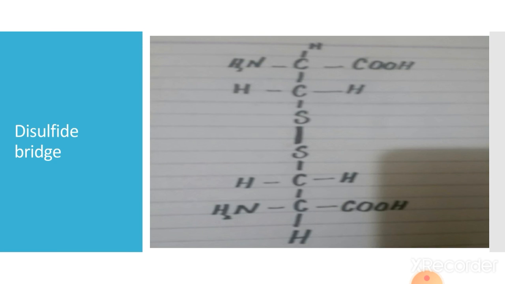Disulfide bridges look somewhat like this. Focus on the major carbon. The first carbon you can see is the alpha carbon atom, and over here we have two functional groups, the COOH group and the NH2 group, and at the top it has hydrogen. In the R group over here we have written CH2S. So a hydrogen of the CH3 group is replaced with sulfur. Sulfur can take its place in the alkyl group. So both of these contain sulfur atoms, and you can see that they have formed a disulfide bridge.